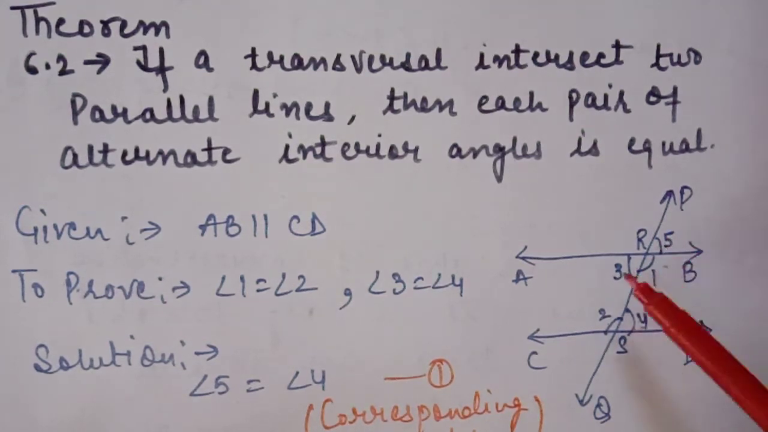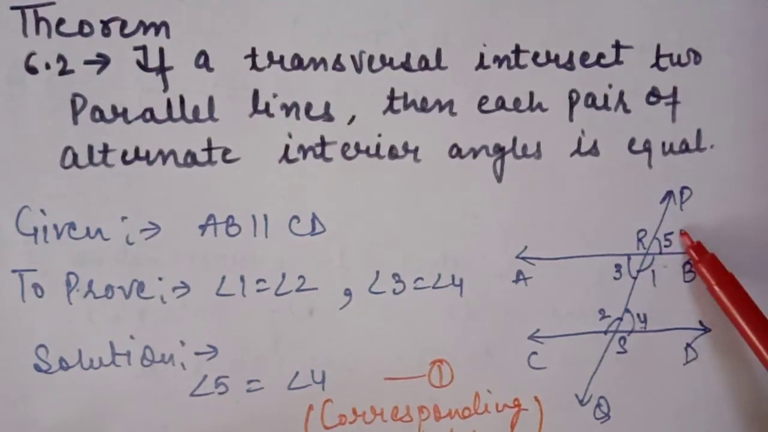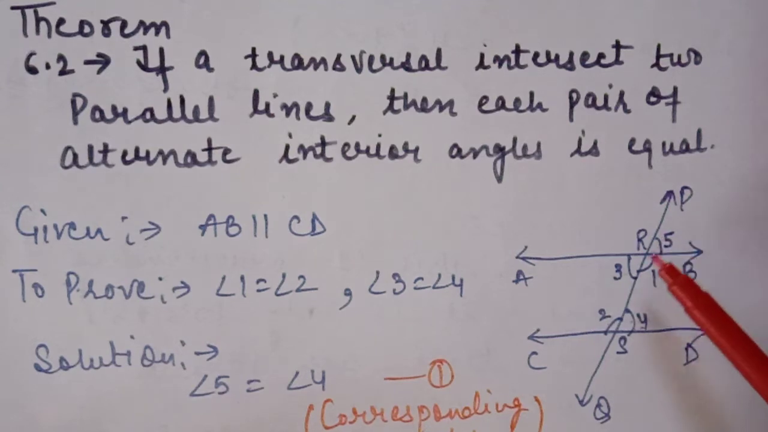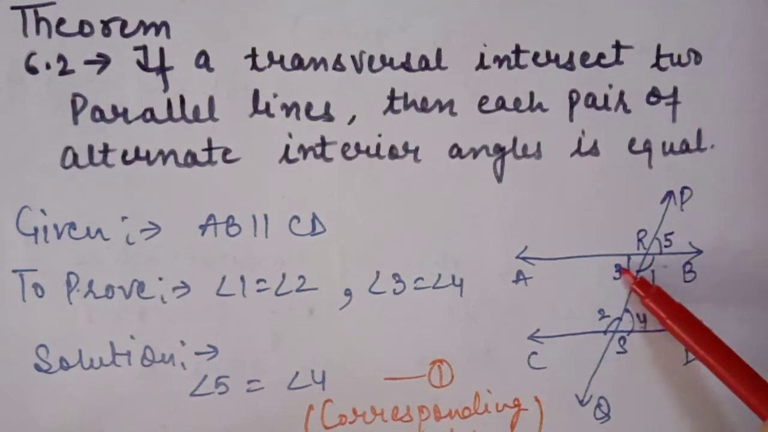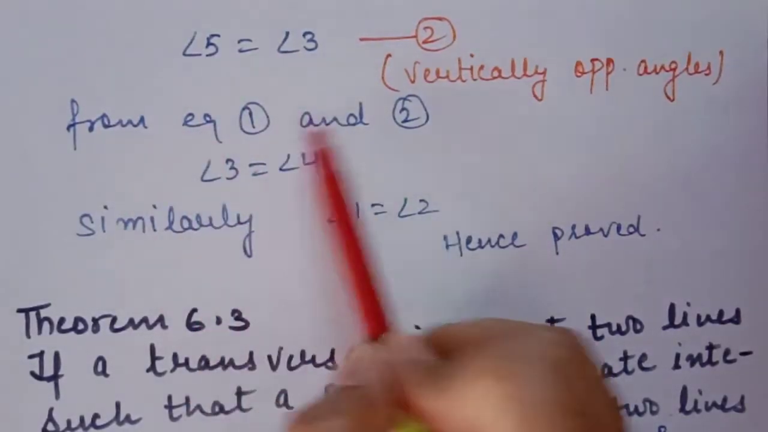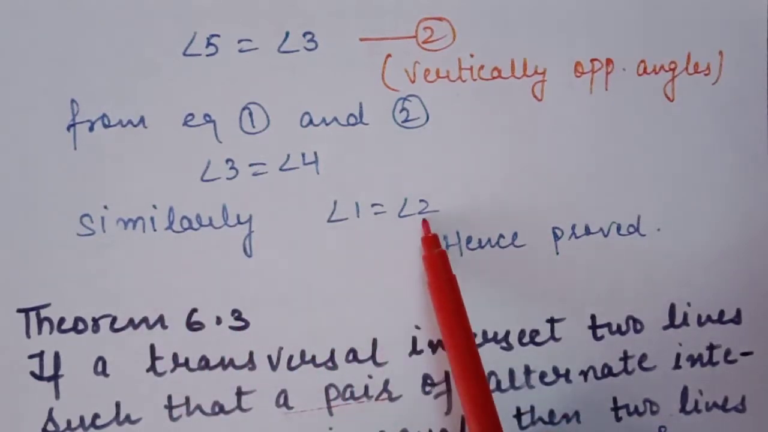But angle 3 and angle 5 are also equal to each other because they are vertically opposite angles. So 5 is equal to 4 and 5 is also equal to 3. So definitely 3 and 4 are equal to each other. So 5 is equal to 3 from equation number first and second. 3 is equal to 4. Similarly, we can prove that 1 is equal to 2.